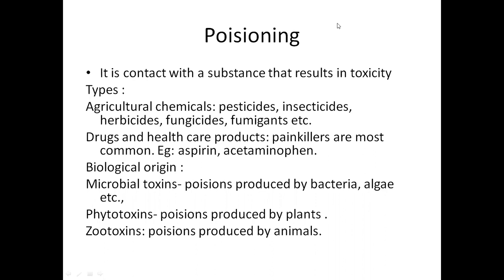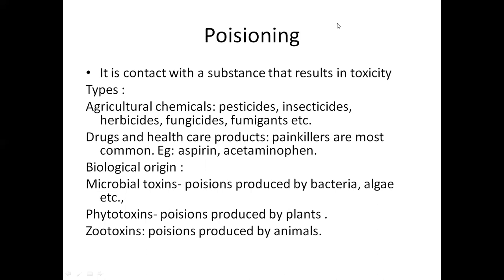There are different types of poisoning substances. The first one is agricultural chemicals. There are many chemicals we use in agriculture which may act as toxic to your body, like pesticides, insecticides, herbicides, fungicides, and fumigants. And also drugs and healthcare products. The drugs and healthcare products you take daily may also act as poisons, like painkillers. If you take a higher dose of a painkiller, like aspirin or acetaminophen, it may act as poison to your body.